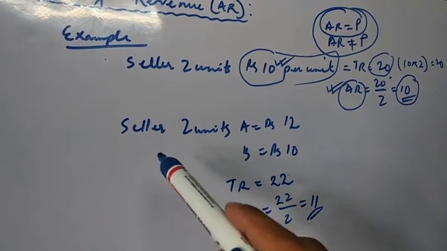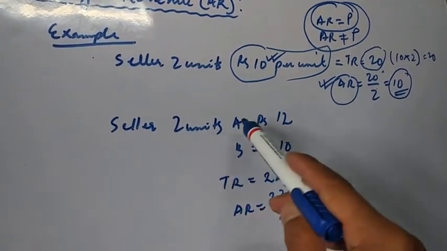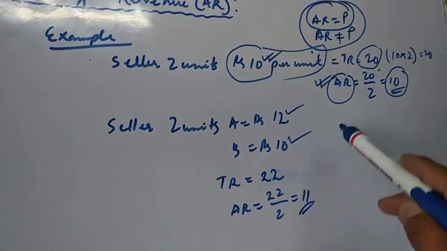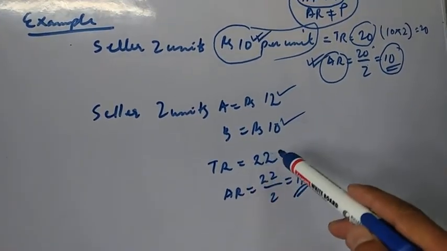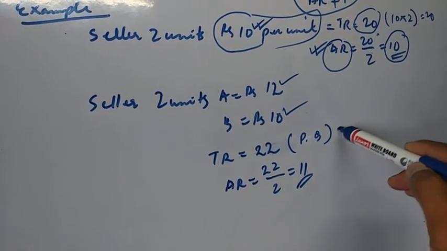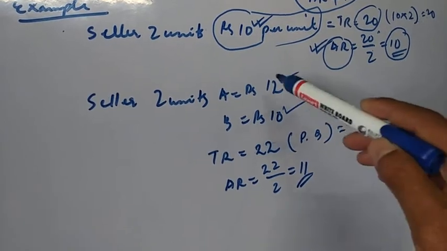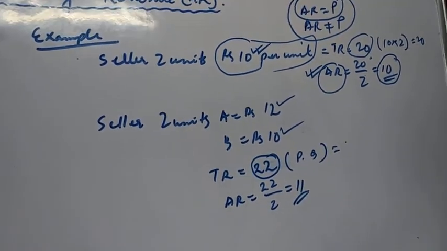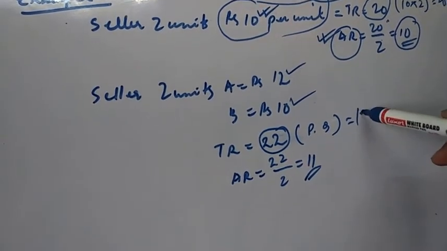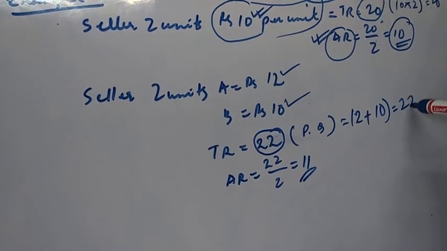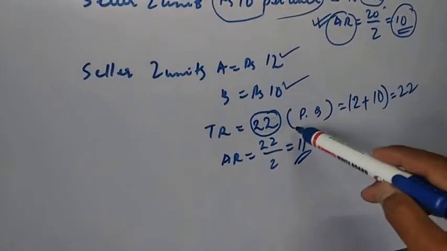Second example. When he sells 2 units, A and B, at different prices, one at 12 rupees and one at 10 rupees, the total revenue will be 12 plus 10, which is 22 rupees.